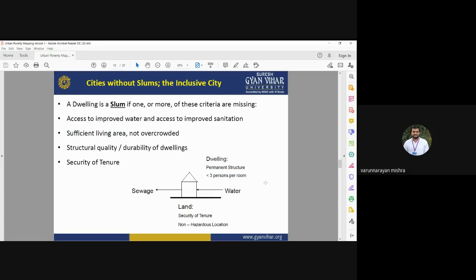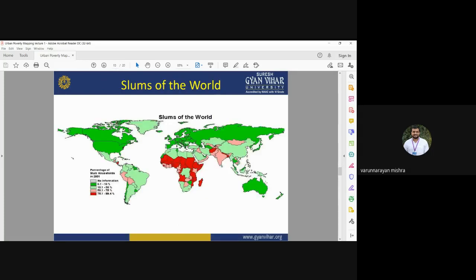Okay, so this is the proportion of slums in the world. In the world you can see most of the slum areas are in the African continent. Okay, and after that India also has 50 to 75% slum area. You can see the scenario here: most of the Asian countries like India, Pakistan, and some other parts of Africa have more slums in comparison to other parts of the world.